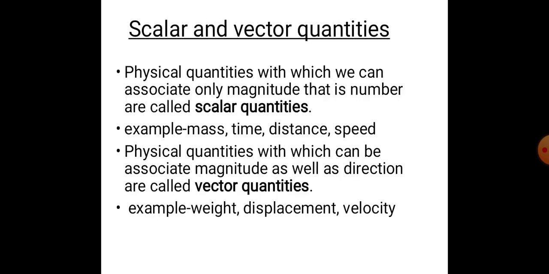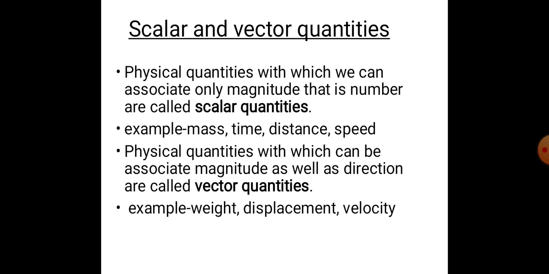Now in this slide we will discuss scalar quantities and vector quantities. You should know what a scalar quantity and a vector quantity are. First is scalar quantity: the physical quantity with which we can associate only magnitude. Magnitude means number. Those are called scalar quantities. For example, mass, time, distance, speed, etc.